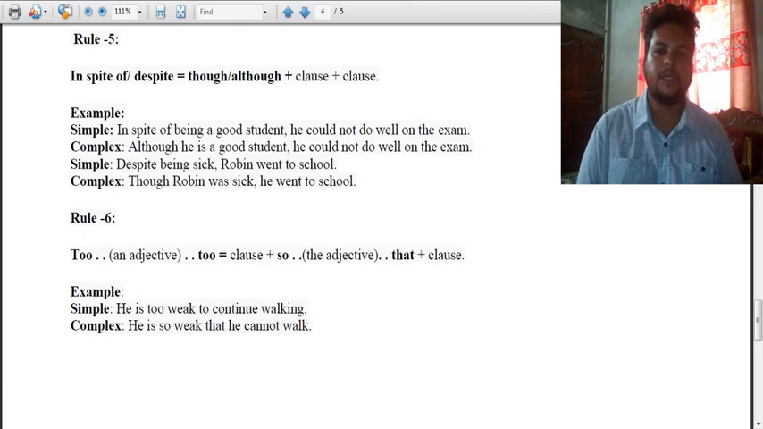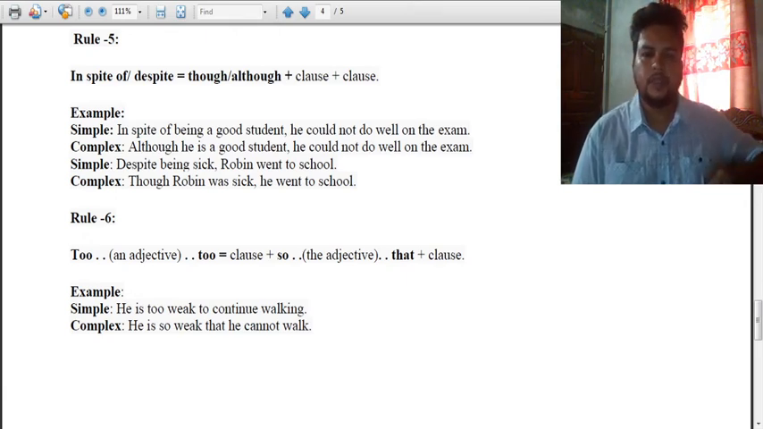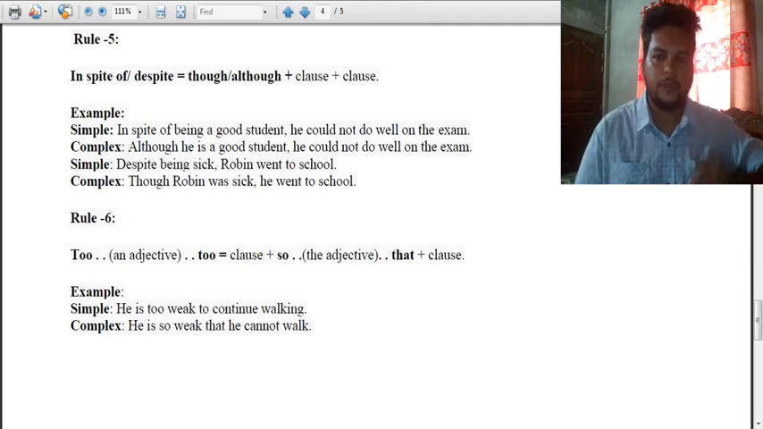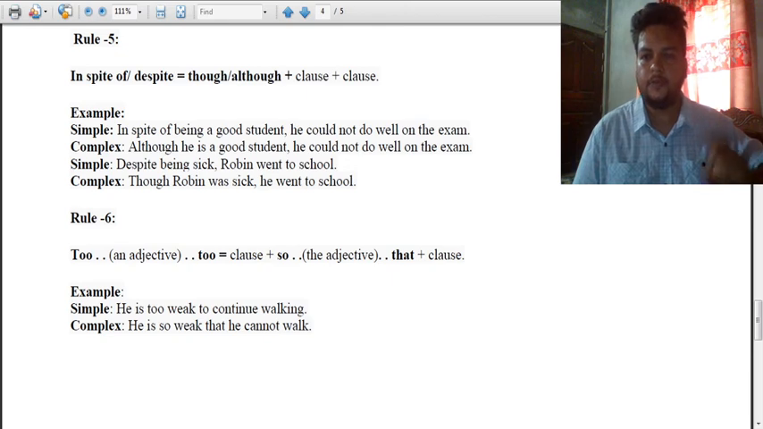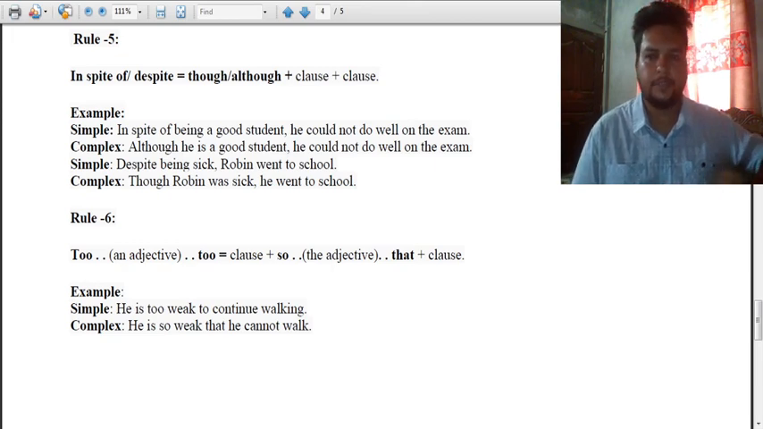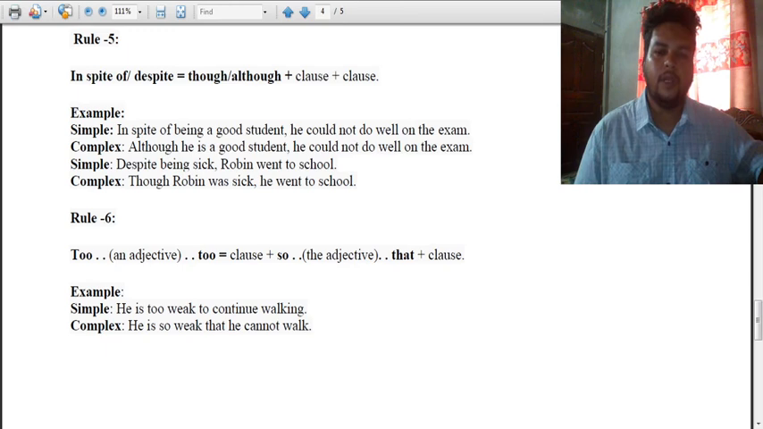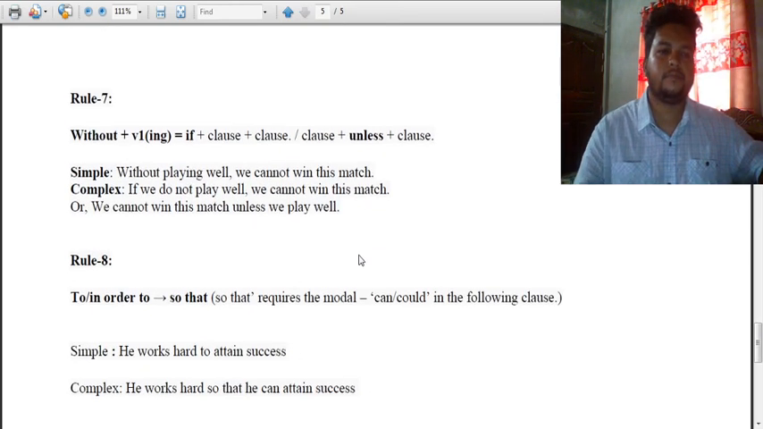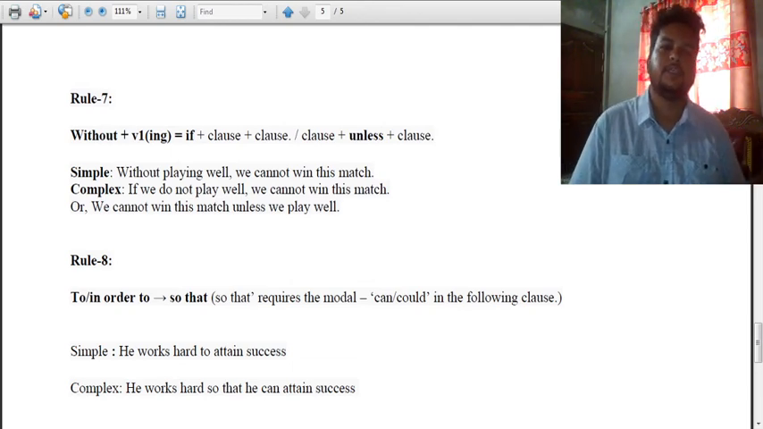So if you see the example, it will be very clear to you. He is too weak to continue walking. He is so weak that he cannot walk. So very simple, too ... to will be changed to so ... that, meaning too, adjective, to becomes so, adjective, that. He is too weak to continue walking. He is so weak that he cannot walk. This much. Well, next rule. We'll be done for today discussing these two rules.